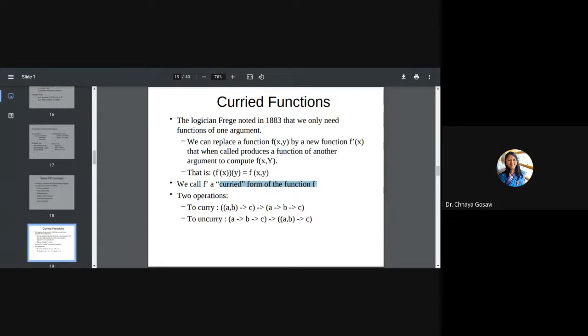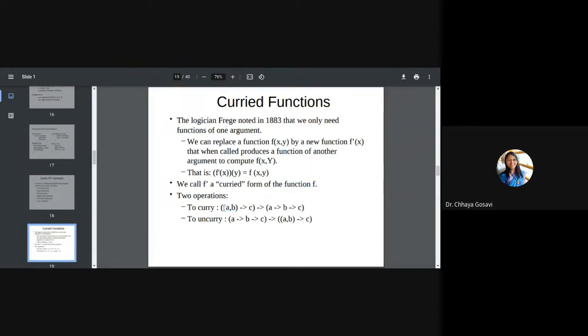For example, suppose I want to calculate x plus y and store the result in z. First pass the value of x, then that value is returned and added to y, and then return z. So instead of passing two parameters, I am going to pass only one parameter. This is written in this form.